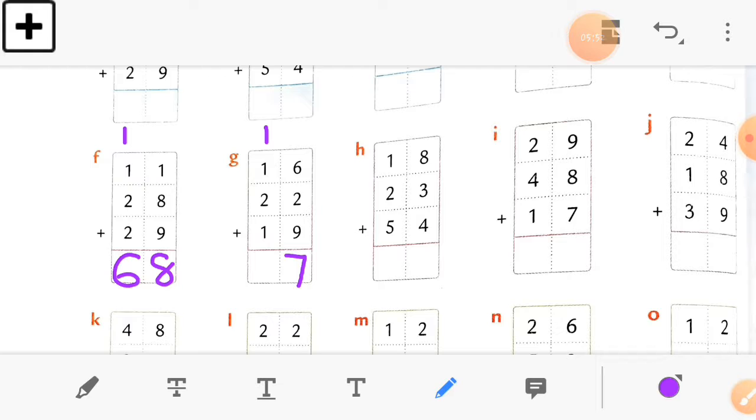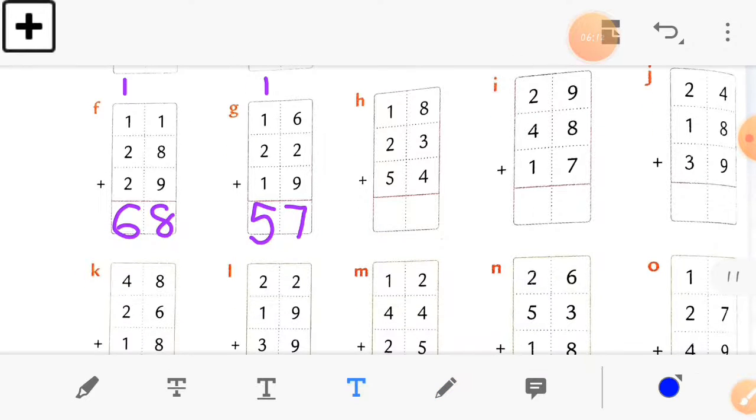Now in the tens column, 1 plus 2 plus 1 is equal to 4, and add 1 carry forwarded number into it. So we get the answer. Which number will come? Yes, here we get the number 5. So our answer is 57.